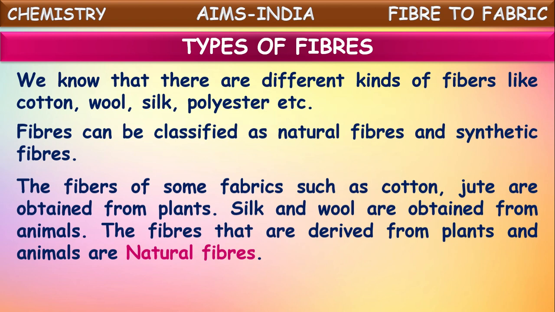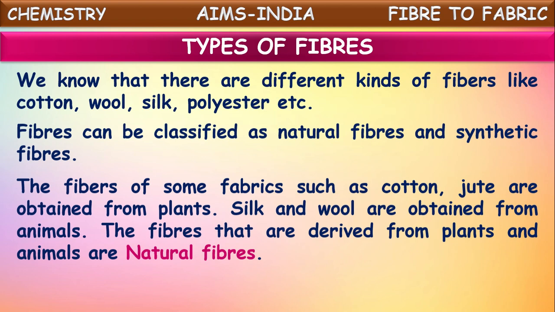Cotton is obtained from cotton plants, jute from the bark of jute plants. Silk is collected from silkworms, and wool is obtained from the hair of sheep and yak. These fibers derived from plants and animals are together called natural fibers.